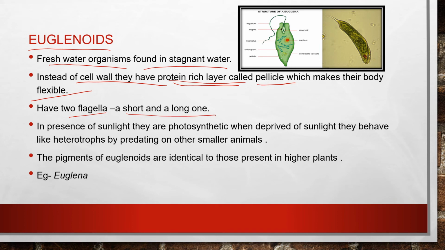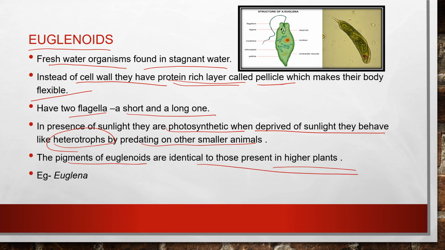Now, in the presence of sunlight, they are photosynthetic, but when deprived of sunlight, they behave totally as heterotrophs. This is a peculiar characteristic of euglenoids. When they are deprived of sunlight, they act totally as heterotrophs, and by predating on other organisms, they survive. The pigments of euglenoids are identical to those present in higher plants. The example is Euglena. Here, I have given you a structure of Euglena with one flagellum. You can see this is Euglena.